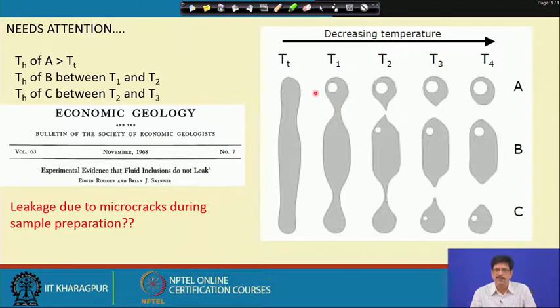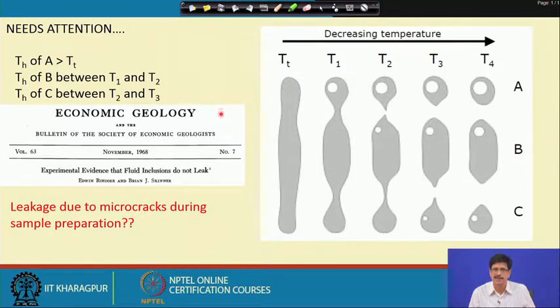So, it is not only this, but the experimental results which were discussed for the re-equilibration of the inclusions and deformation of the inclusion cavity, which have got very conspicuous textural manifestation when the sample is being studied during the preliminary petrography work, they can always be avoided by taking enough care that such kind of inclusions' microthermometric data are not actually considered under normal circumstances, unless it becomes very essential, or when we are talking about deciphering the conditions in which the sample underwent some deformation or later re-equilibration process.